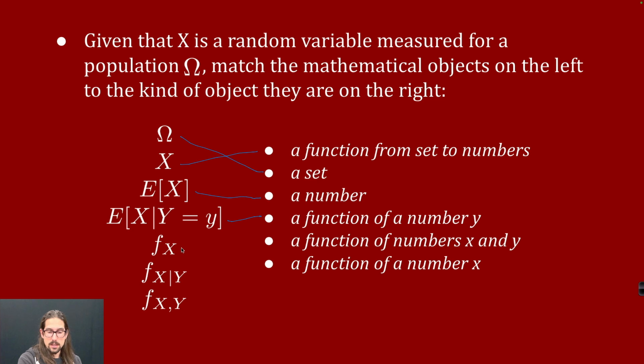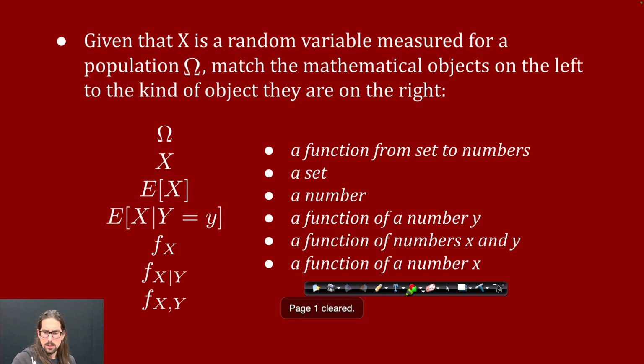This is our density of x, which is a function of a number x. You tell me what x is, and I tell you what the probability of seeing that is for a discrete value, or otherwise just the value of the density, the relative likelihood for continuous x. The joint density and the conditional density are both functions of numbers x and y, where you give me what x is and y is, and then I tell you either what the conditional density of x is at the point y, or I give you the joint density. Hopefully that's helpful in clarifying these concepts.